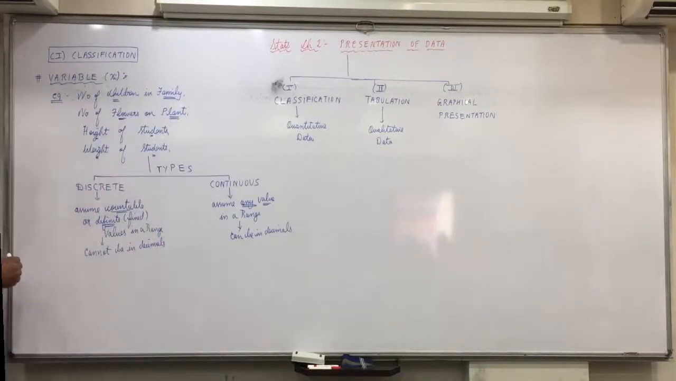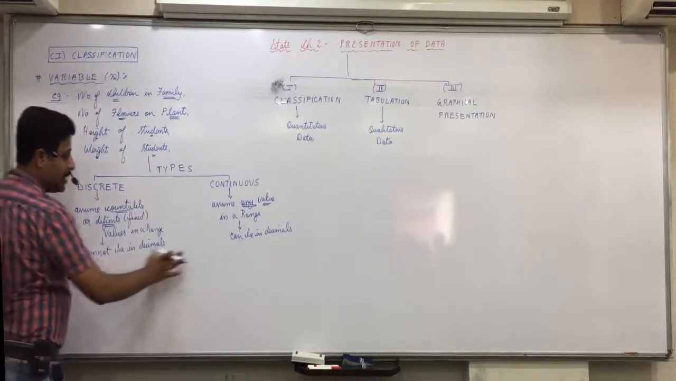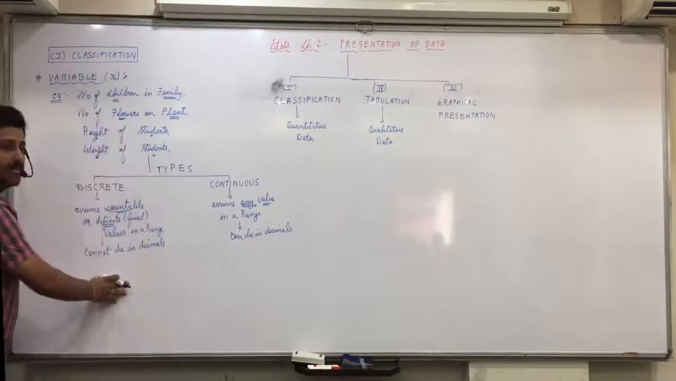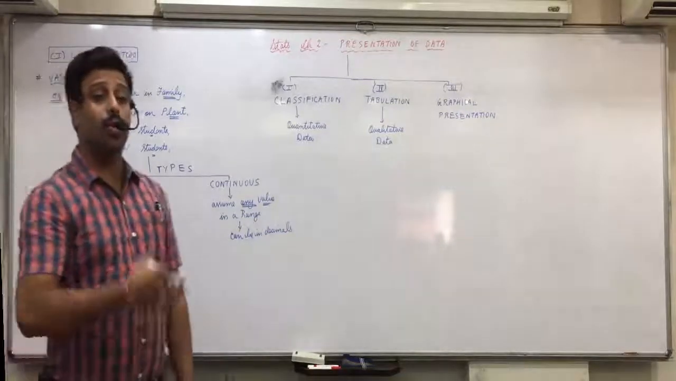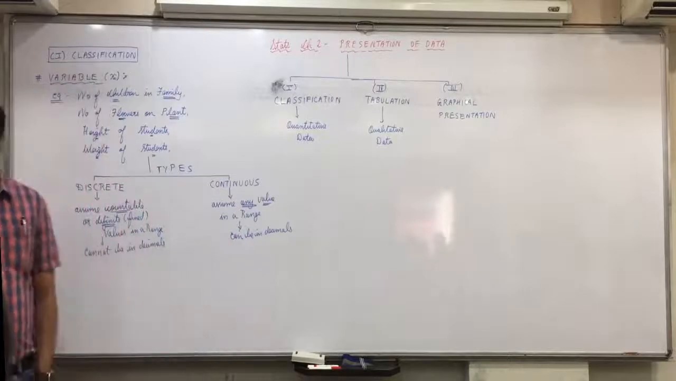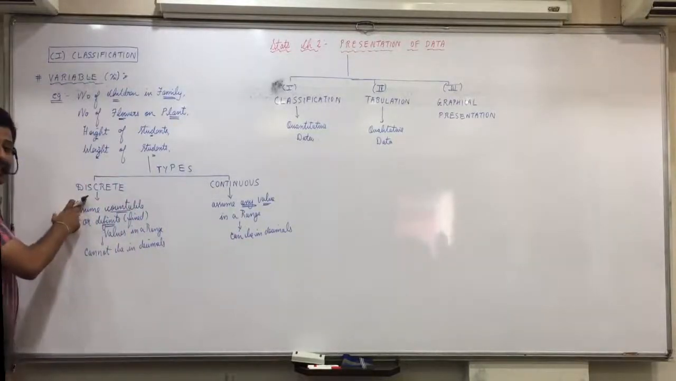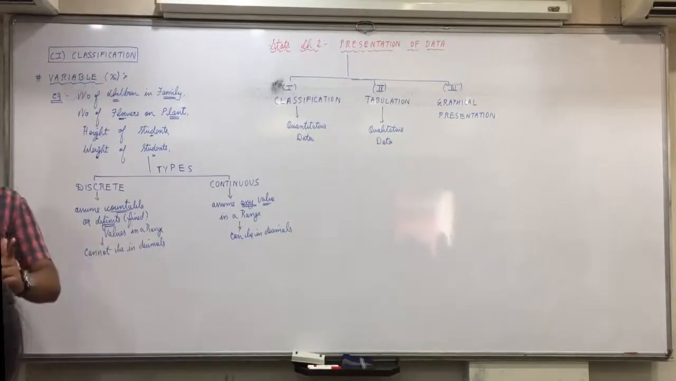Now see the four examples which I have taken. Number of children in a family. Can it be in decimals or not? Cannot be in decimals. Either you'll have 1 child or you'll have 2 children. 1.5 child is not possible. So what do we call it? Discrete. Now suppose you are given a range 0 to 10.